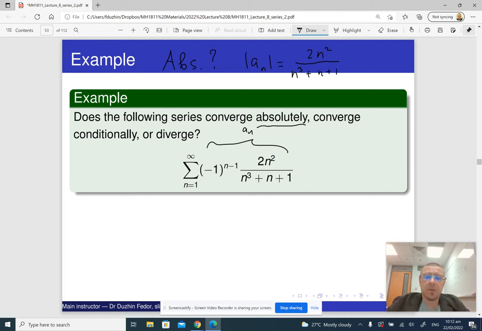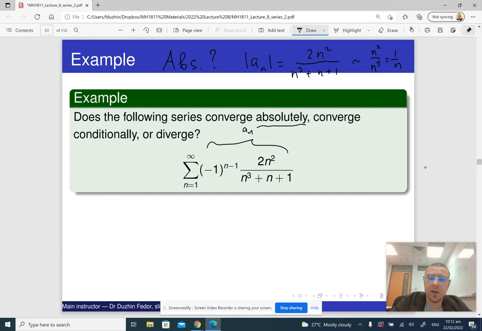Since the terms of our series are just ratios of two polynomials, the intuition here is to compare it to a p-series. The numerator is n squared, and the denominator has the largest power n cubed, which is like 1 over n. So this tells us that we need to apply the limit comparison test, and the second series that we will compare it to is 1 over n, and our series is going to diverge.